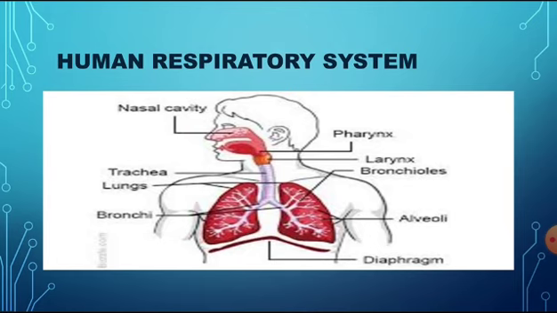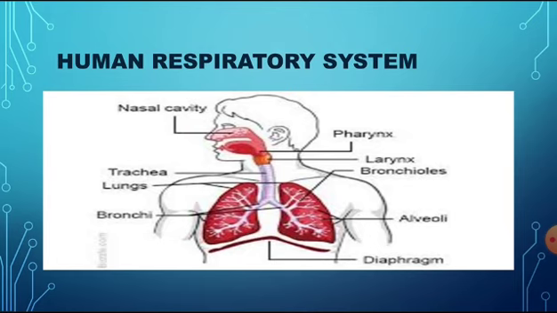These bronchioles have the alveoli, or sacs. Now these alveoli are richly supplied with blood vessels and they help in surface expansion. I hope you have all understood how the respiratory system works.